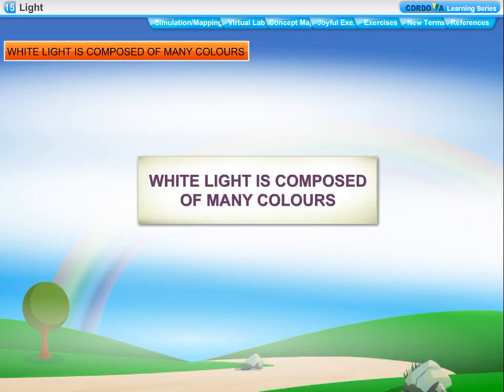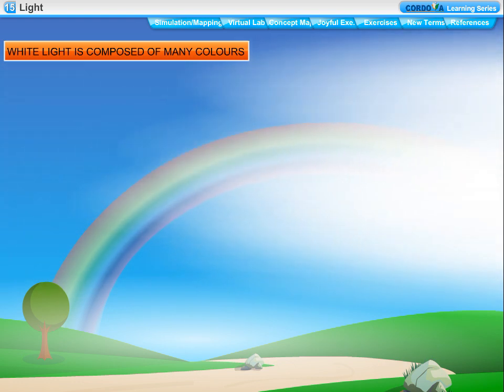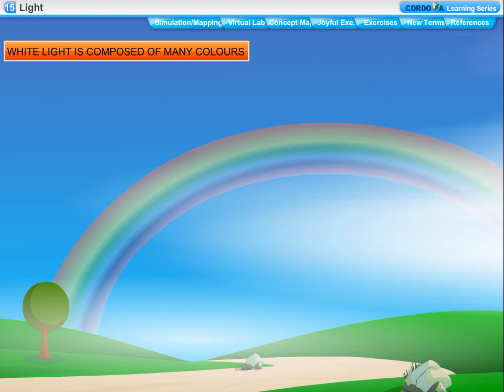White light is composed of many colors. Have you ever seen a rainbow in the sky? It appears usually after the rain when the sun is low in the sky. It is always formed in the direction opposite to that of the sun. It is seen as a large arc in the sky with many colors.